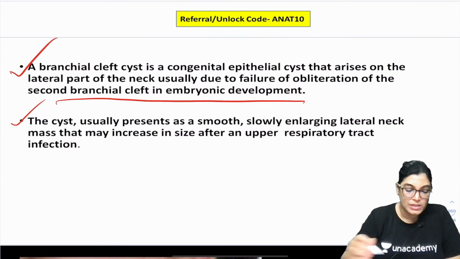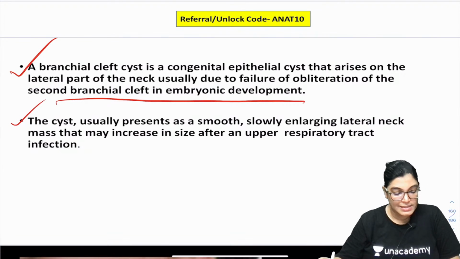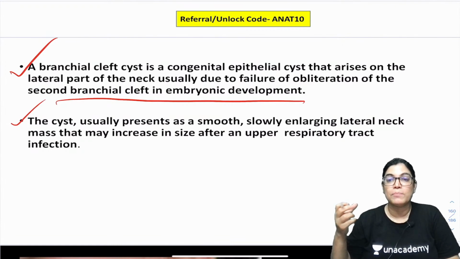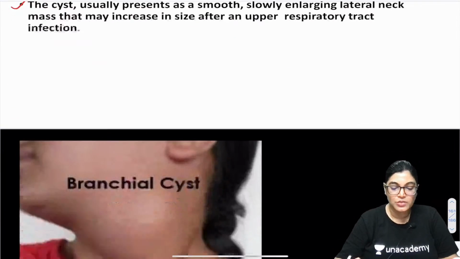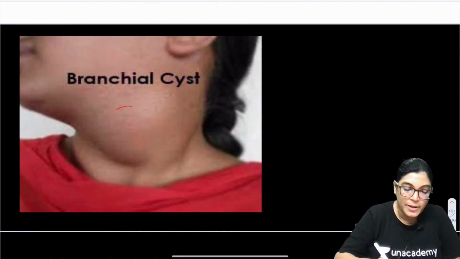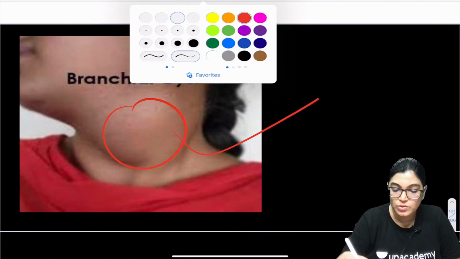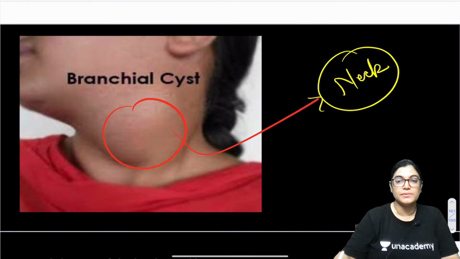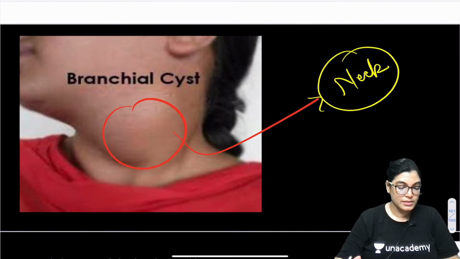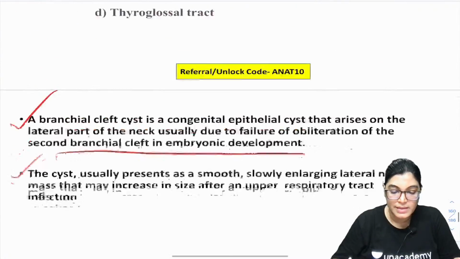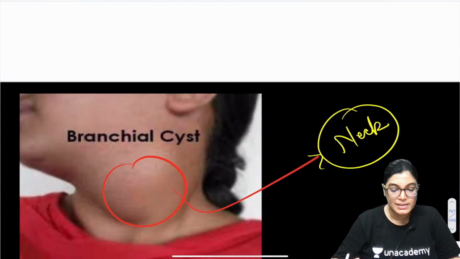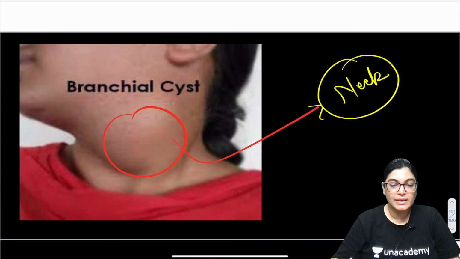Cyst usually persists as a smooth, slow growing, enlarging neck mass which will increase along with upper respiratory tract infection. I would like to show you this diagram where you can see the branchial cleft, this swelling, and the ultimate location anterior to the sternocleidomastoid muscle in the neck region. No, C is not the answer. Thymus, no dear, not thymus. It's clearly the second branchial cleft cyst.